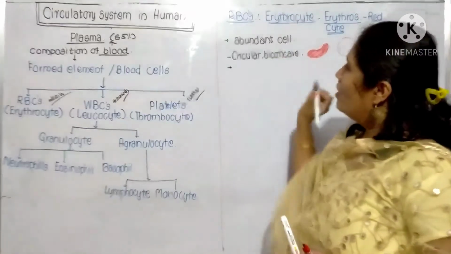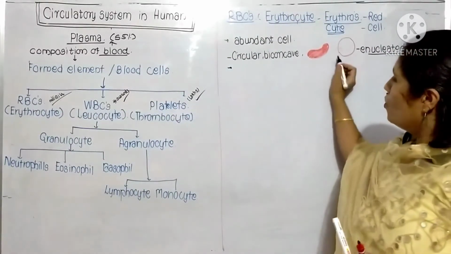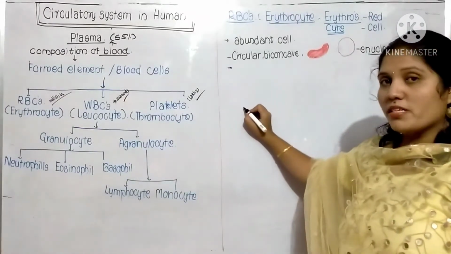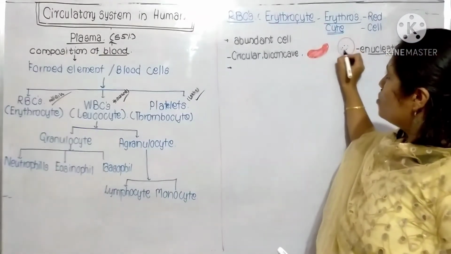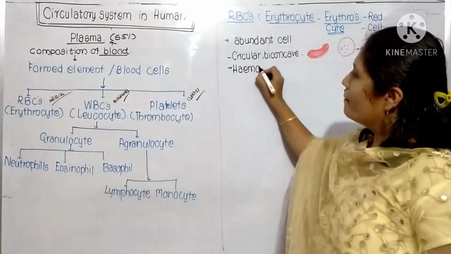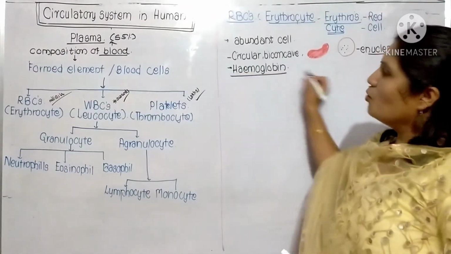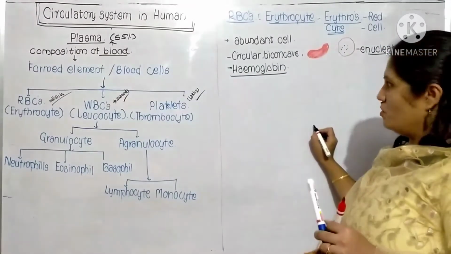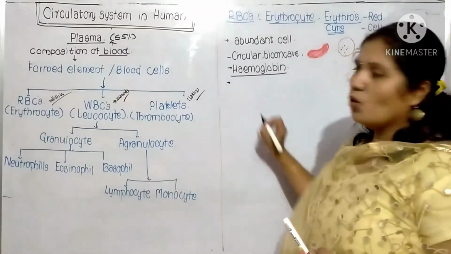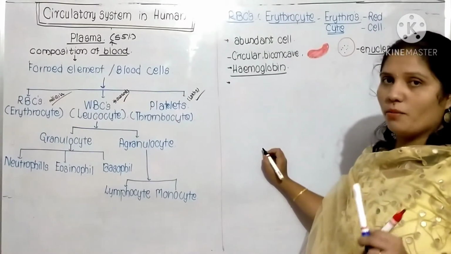In the RBCs, the nucleus is absent. So what is present inside it? Inside it there is hemoglobin. This hemoglobin carries the gases, and it plays an important role in transportation. The hemoglobin is also different in male and female. Afterward I'll tell you about that also.